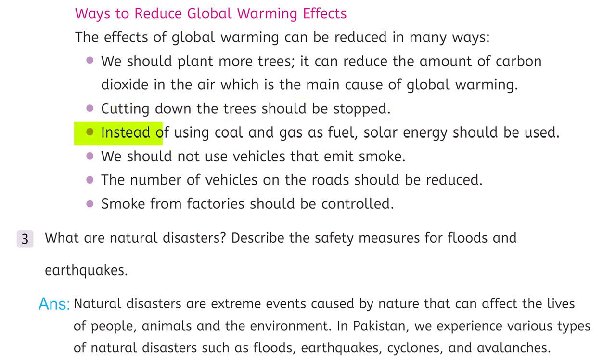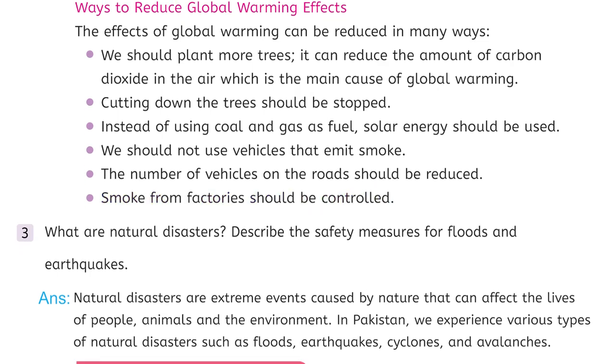Number 3, instead of using coal and gas as fuel, solar energy should be used. Number 4, we should not use vehicles that emit smoke. Number 5, the number of vehicles on the road should be reduced. Last one, smoke from factories should be controlled.